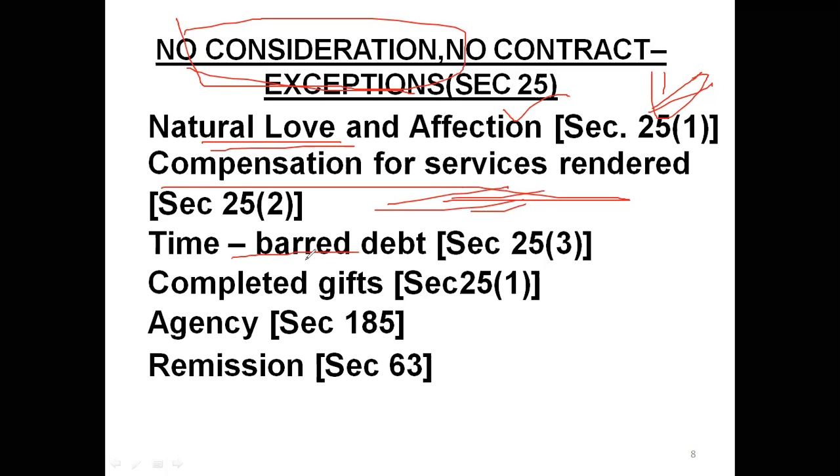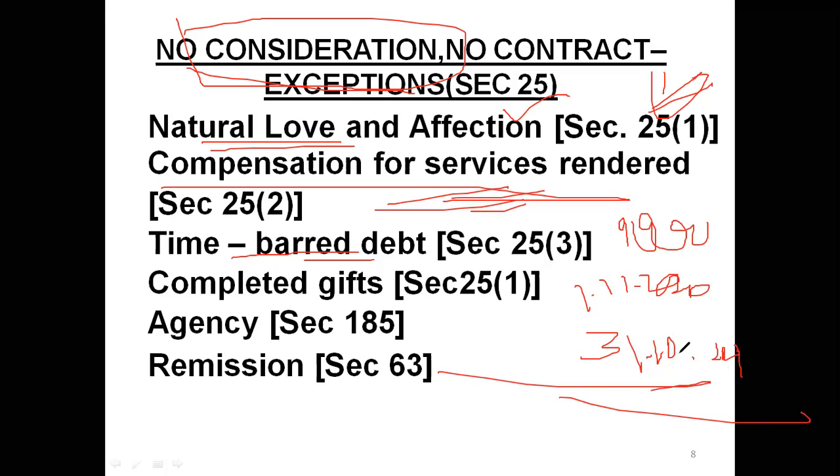Time barred debt. This is very, very important to know. In our daily life also it is important. Suppose I gave 9,000 rupees to another person. Today is, let us take, for example, 1/11/2020. Before 31/10/2021, he has to return the amount. So time bar will be there after the expiry date. From this date, within 3 years, I have to recover that amount from this person. Otherwise, it will be termed as time barred debt.